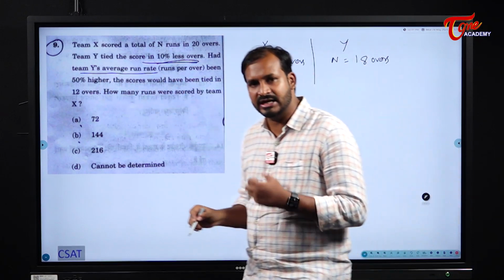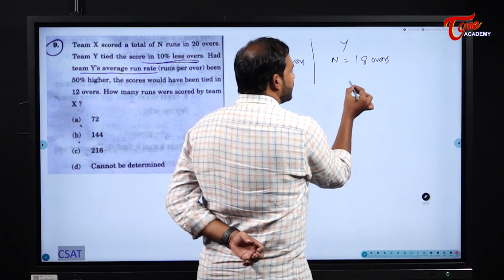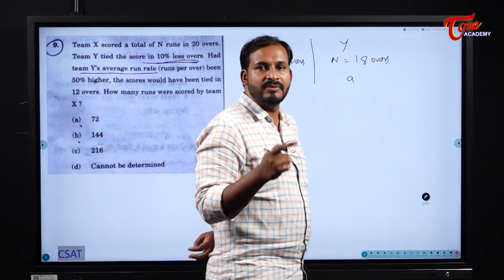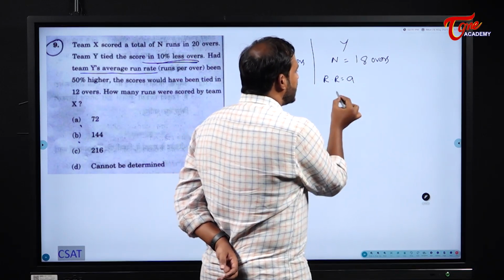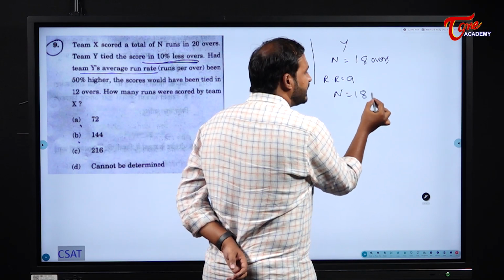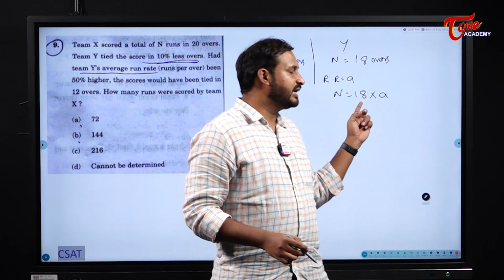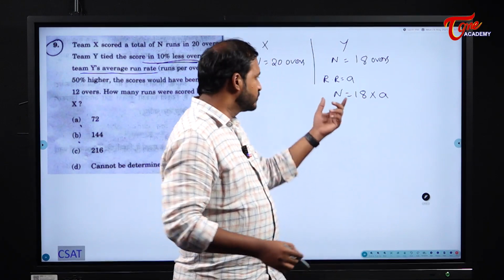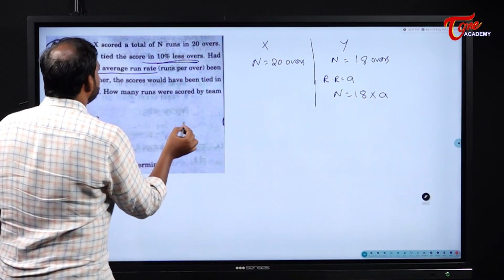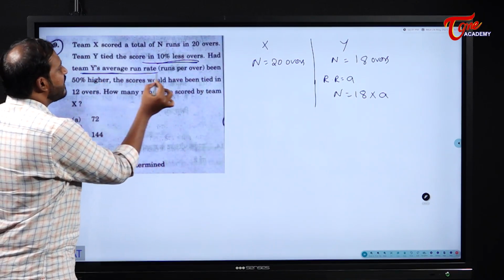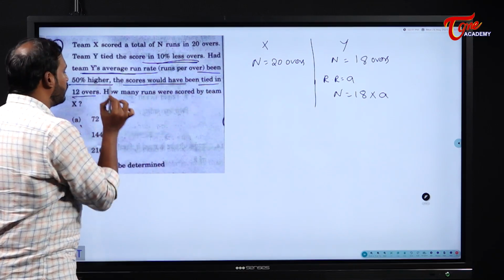Then team Y's average run rate. Run rate means here the number of runs scored in an over. For example, here the run rate is some A. That means the number of runs scored per over is A, assume initially. So n value will become what, students? 18 into A, right? Why? Because in every over they are scoring A runs. So in 18 overs they will score 18 into A. Okay, good, superb. Next, what they are telling, see here, had team Y's average run rate been 50% higher, the score would have been tied in 12 overs.